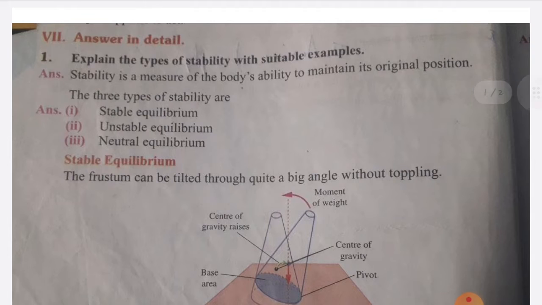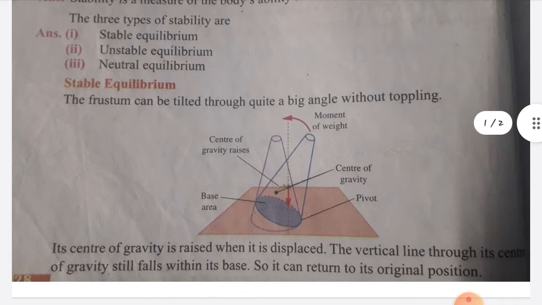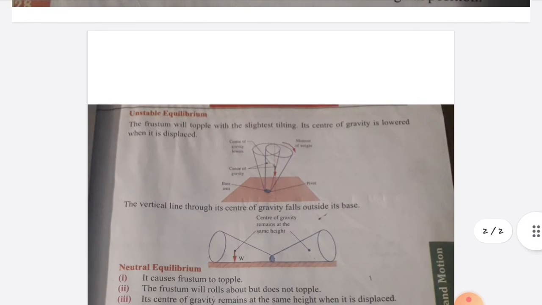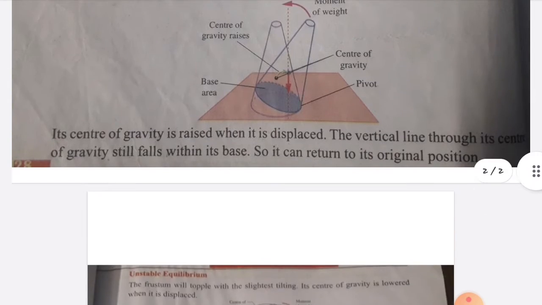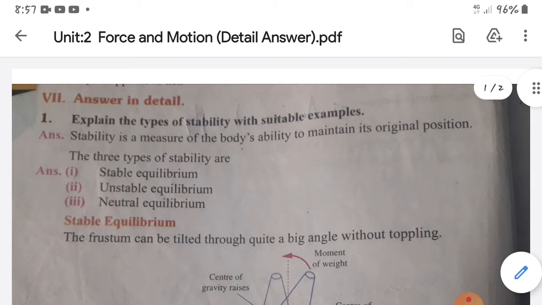First write the definition of stability, children. Stability is a measure of the body's ability to maintain its original position. There are three types of stability, children. What are the three types? Stable equilibrium, unstable equilibrium, and finally neutral equilibrium. I will explain one by one, and the diagram is also very important, children. So you have to concentrate on the first one, children.